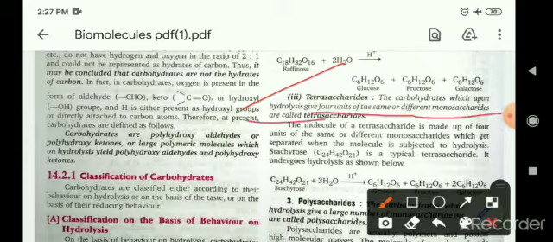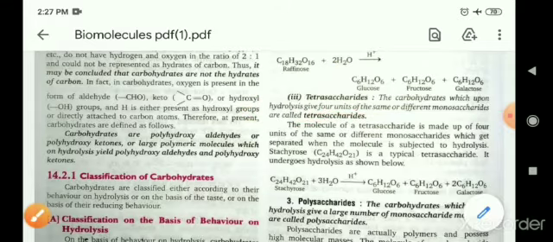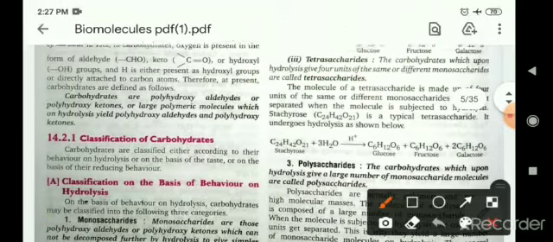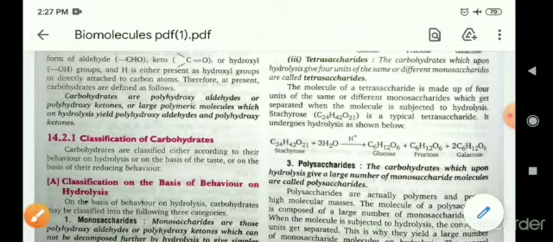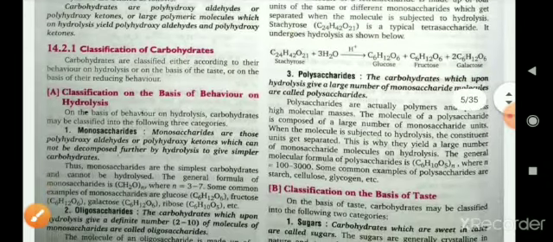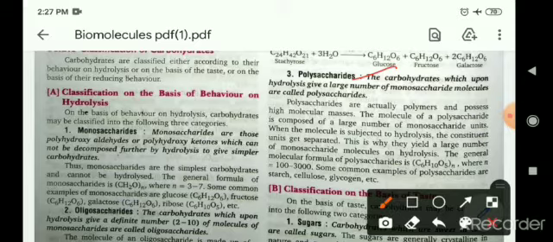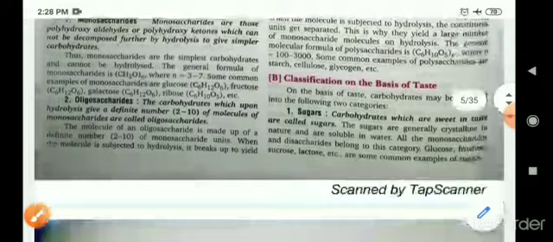For example, stachyose, which on hydrolysis gives glucose, fructose and 2 moles of galactose. And after that come polysaccharides, means the carbohydrates which upon hydrolysis give a large number of monosaccharide molecules. For example, cellulose and starch are examples of polysaccharides.